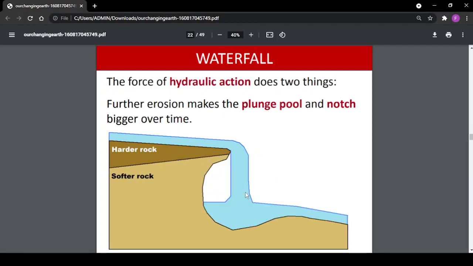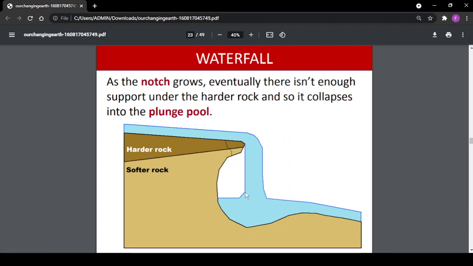The force of hydraulic action does two things. Further erosion makes the plunge pool and notch bigger over time.